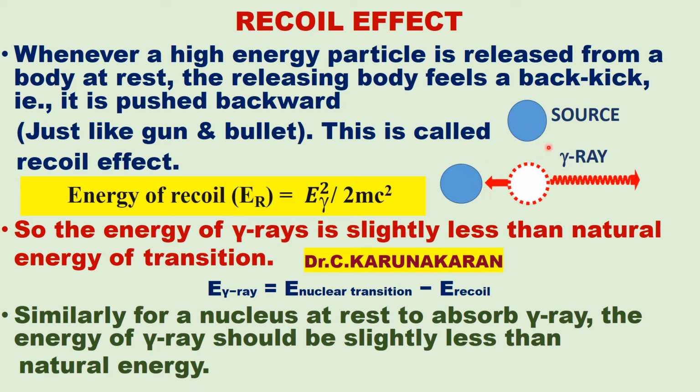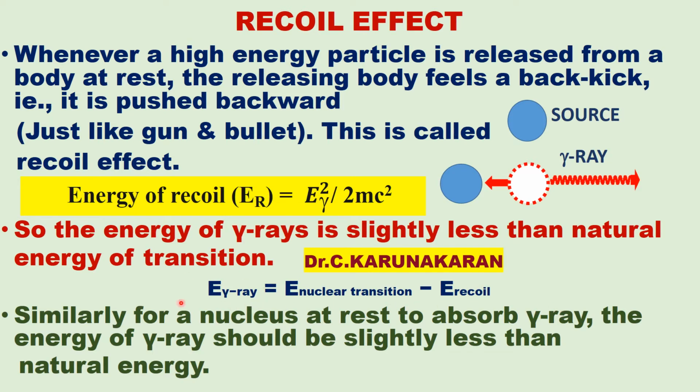What is the recoil energy? It is calculated by using this formula: E recoil equals E gamma squared divided by 2 m c squared. We will see again further. So the energy of the gamma ray is less than the natural energy of transition, because of the energy of the gamma ray emitted from the source, a part of the energy is wasted or used as recoil energy.